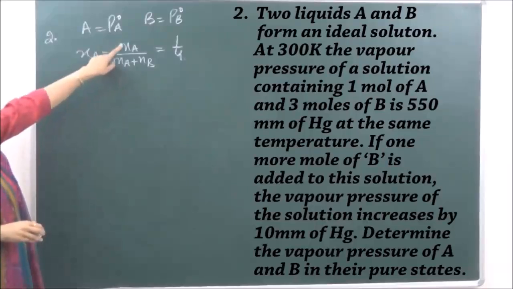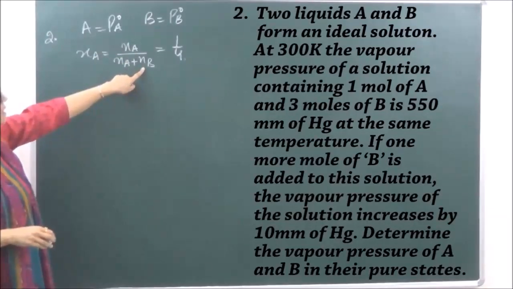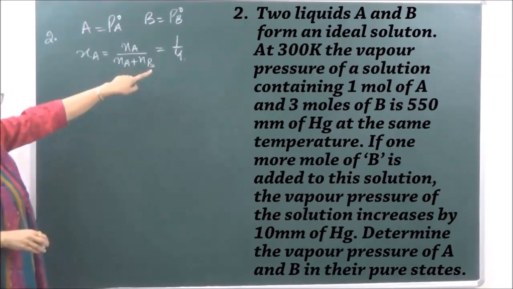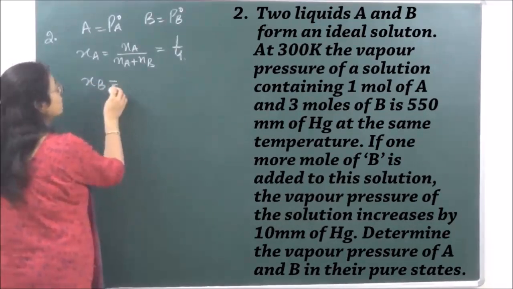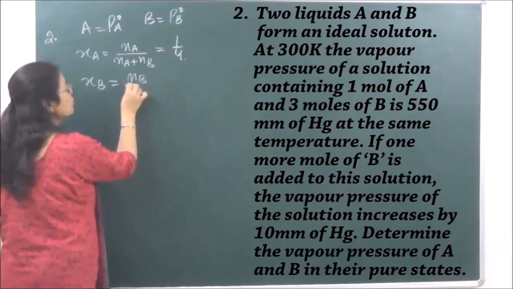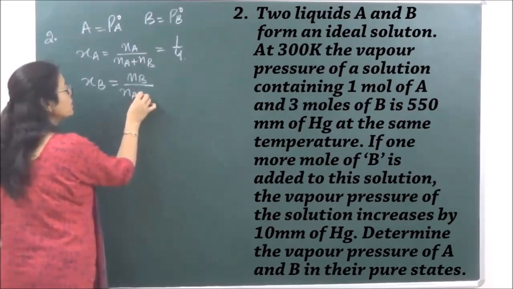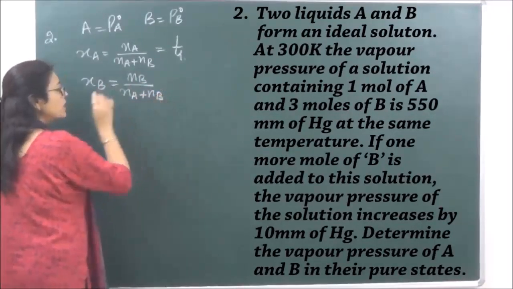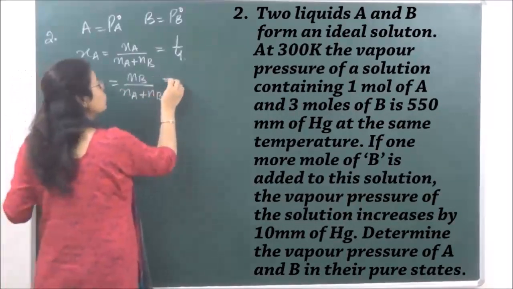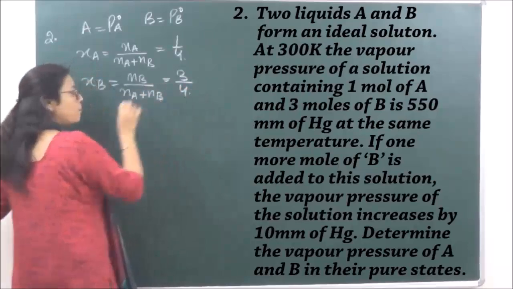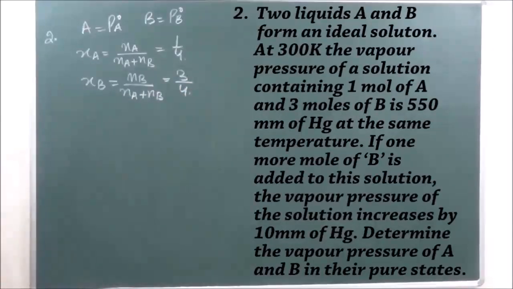And XB will become equal to number of moles of B upon total number of moles, so 3 upon 4.